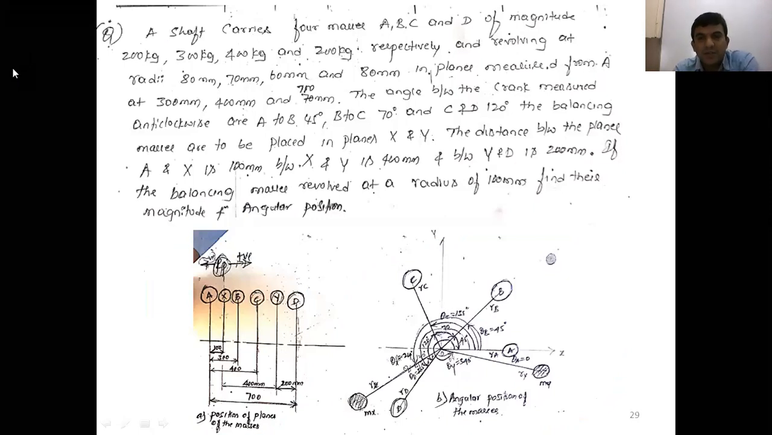Now after that, what are the steps you followed here? First, once you read the problem, identify which type of case the problem comes under, case number 1, 2, 3 or 4. For the given condition, the plane position is given, several masses are rotating here. Now it comes under case number 4: balancing of several masses rotating in different planes.